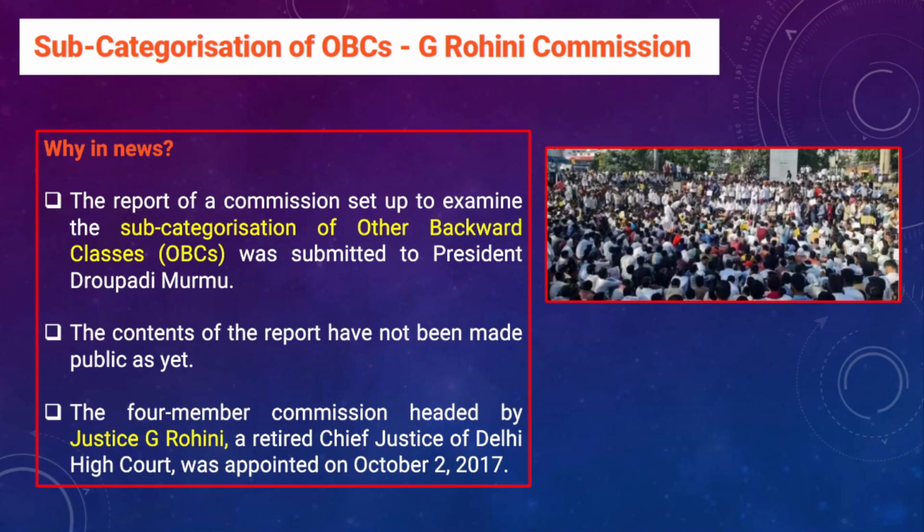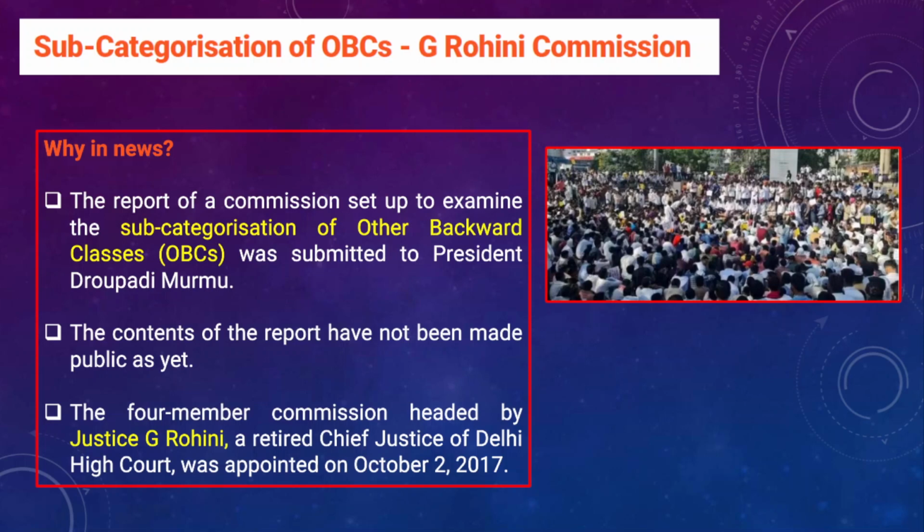So in this lecture we are going to discuss the sub-categorization of OBCs, and the central government has appointed the Justice G. Rohini Commission for the purpose of sub-categorization of OBCs. Now before discussing this news article, we need to understand what exactly is the sub-categorization of OBCs. So why is there a need to subcategorize OBCs?